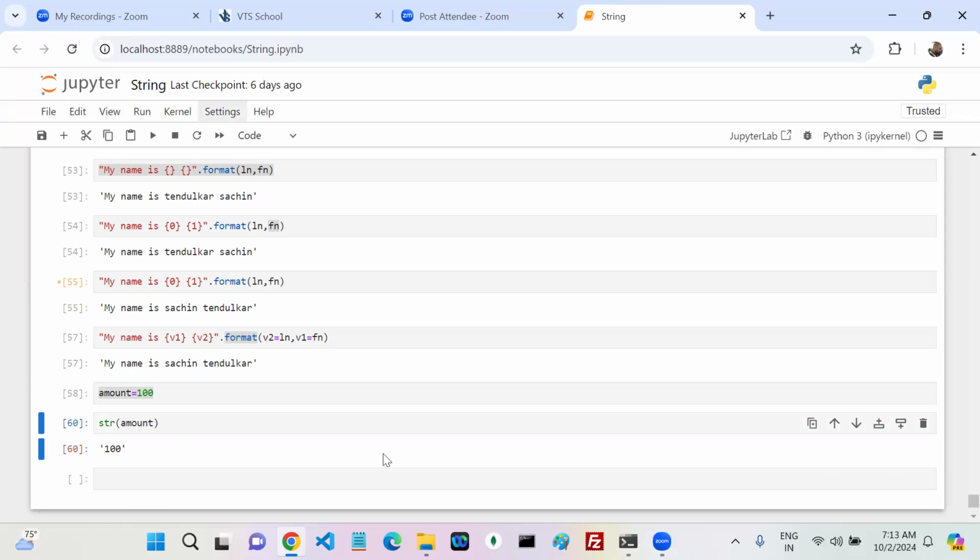So if you want to convert your number or some other values into a string, at that time you can use the str method. Are all okay about strings?